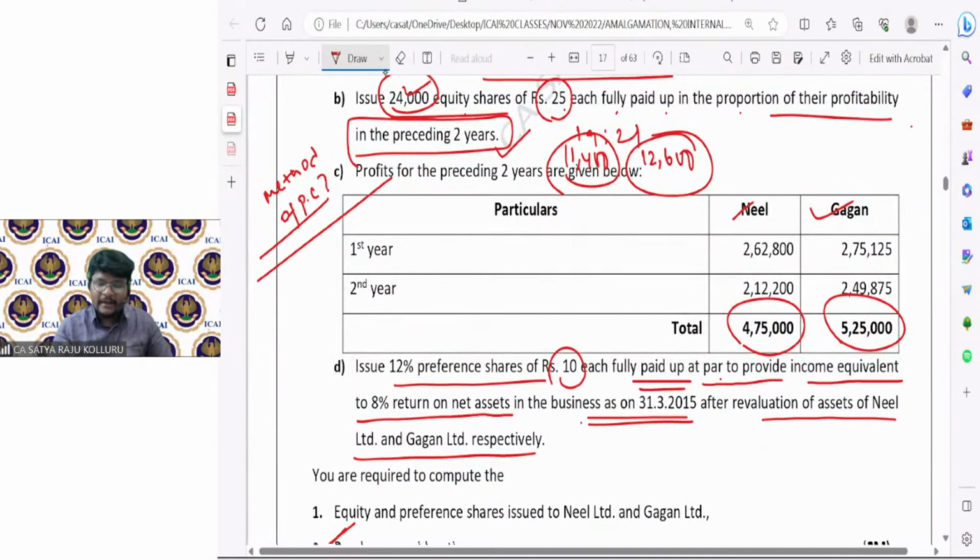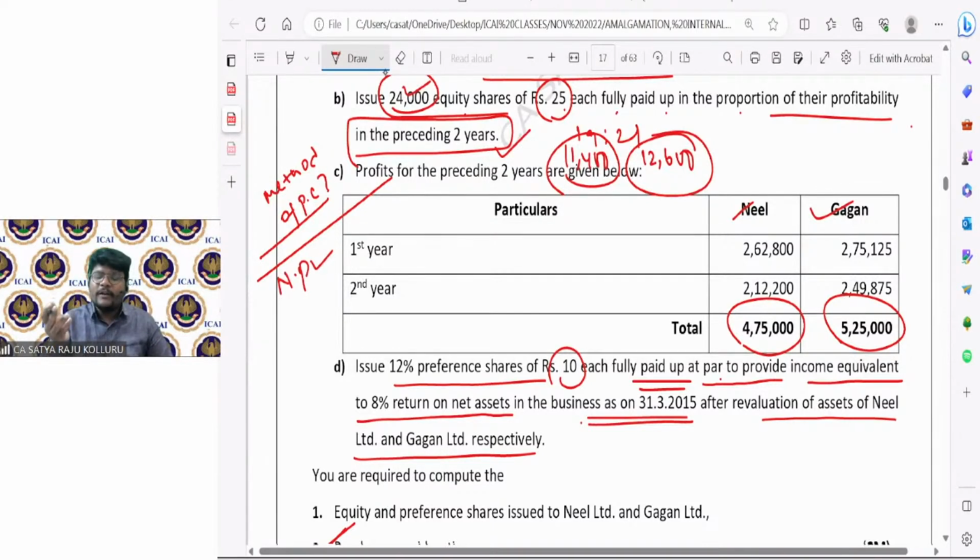To Neil and Gagan they are telling, but to whom they are issuing, nothing was given. If nothing was given, we can simply assume that they are giving to shareholders, whether equity or preference. I should check only one thing, whether I can ascertain the amount payable to shareholders or not. Yes, I can ascertain, but I should work something out. If that is the case, then the method of PC is the net payments method only.